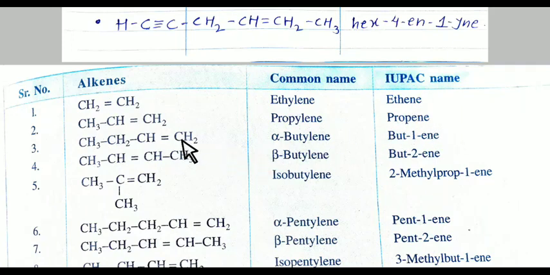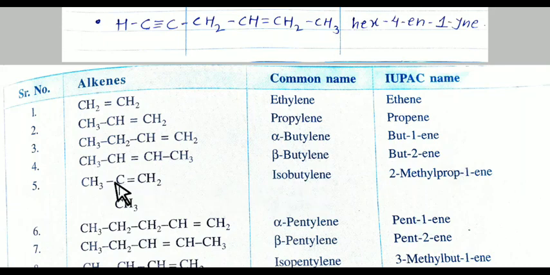Next one, first number carbon containing double bond, and in IUPAC naming we have to number the longest chain. Means 1, 2, 3, 4. So it is but-1-ene. But means 4 carbon, 1-ene means 1st number carbon containing double bond. Now next 1, 2, 3, 4. 4 carbon means but, and second number carbon containing double bond, so it is but-2-ene.